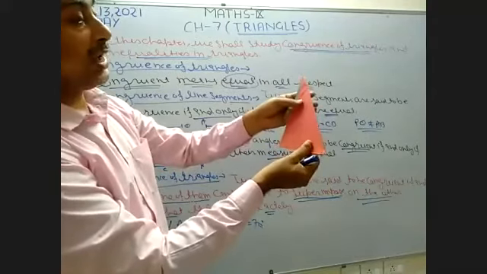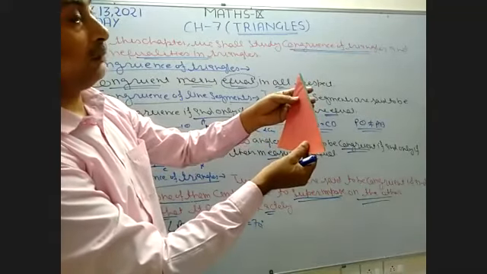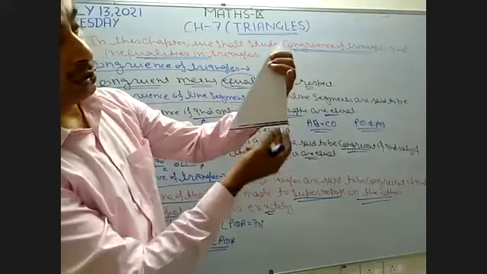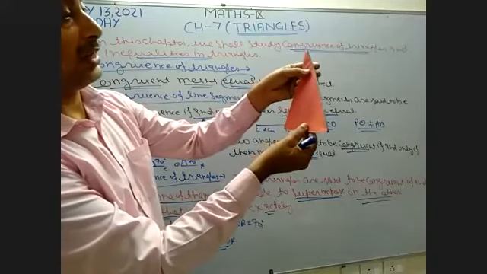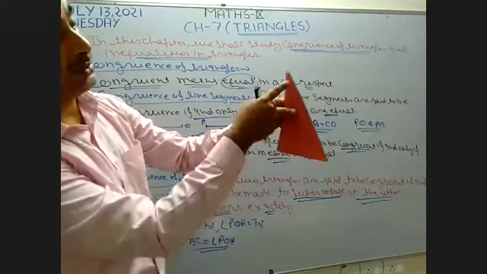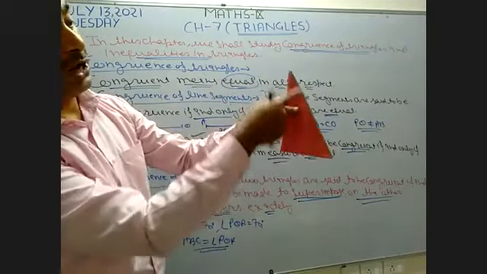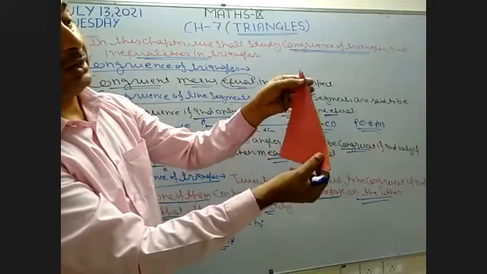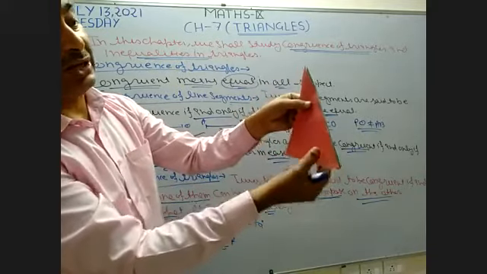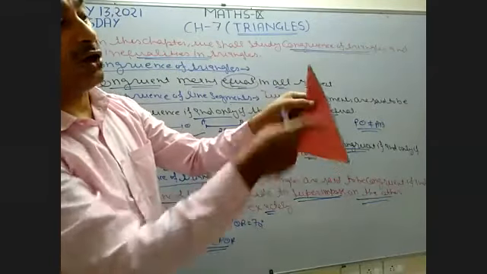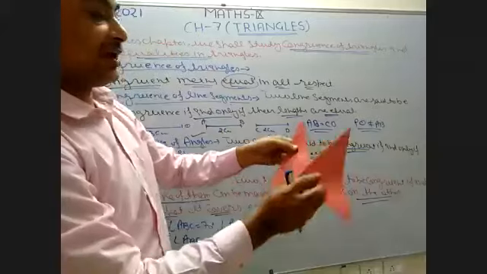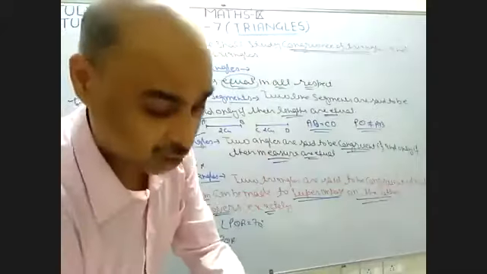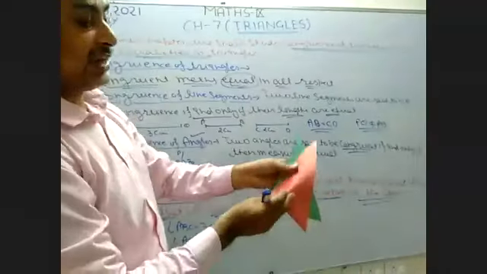Now the size of these two triangles is not the same. There is a difference. They are not covering each other exactly. So these two triangles are not congruent. But when you take this triangle, it is going to cover the previous one exactly.